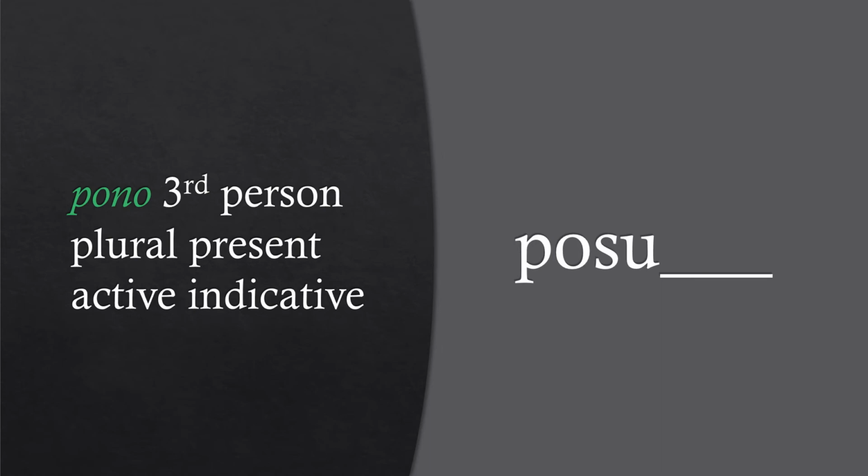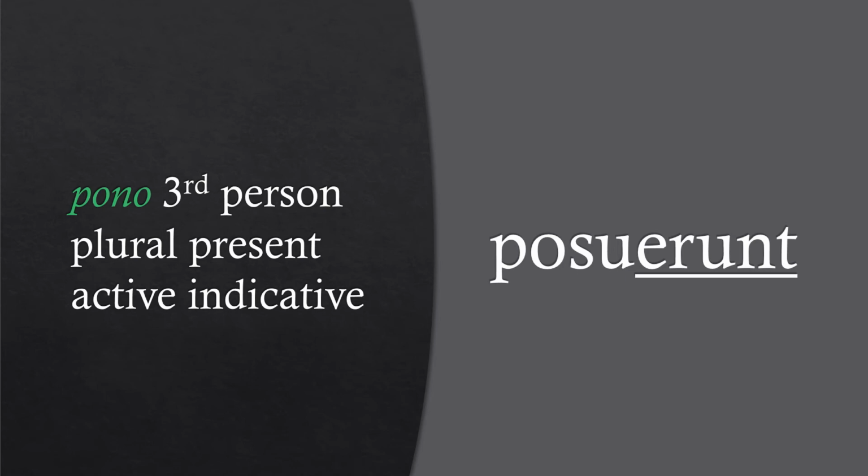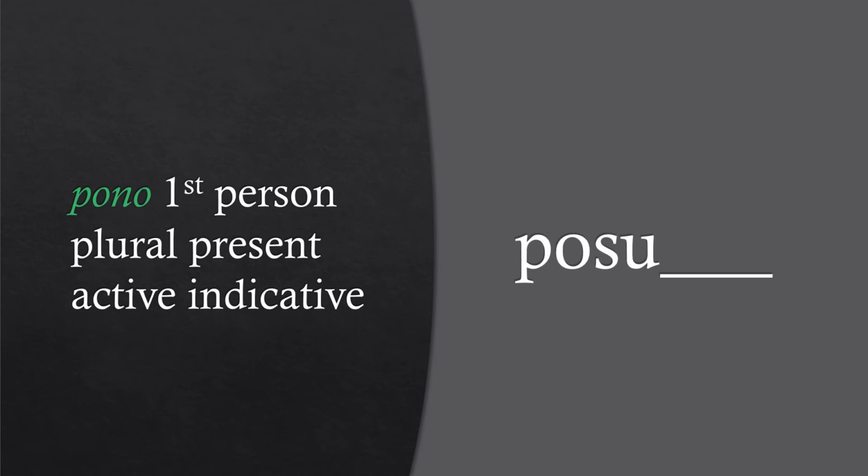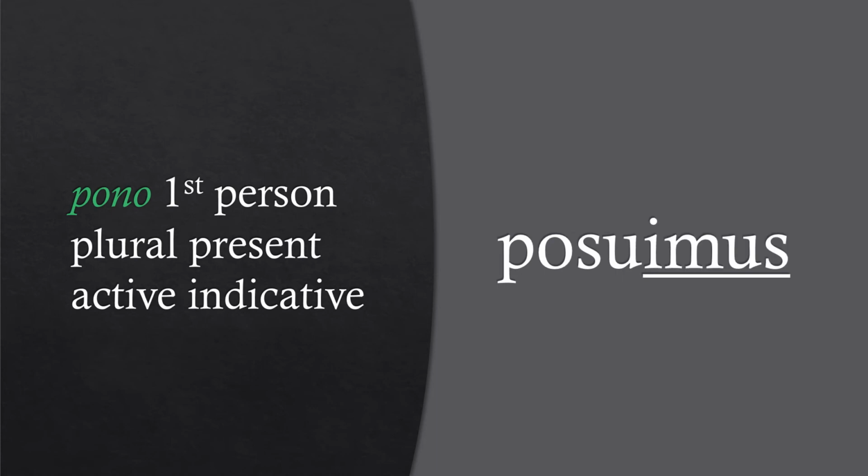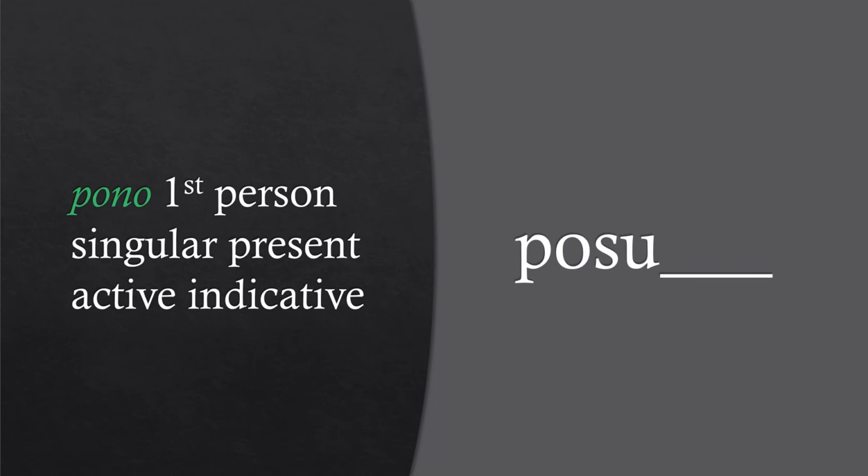Conjugate pono in the third person plural perfect active indicative. Posuerunt. Conjugate pono in the first person plural perfect active indicative. Posuimus. Conjugate pono in the first person singular perfect active indicative. Posui.